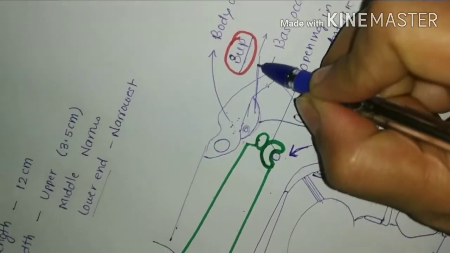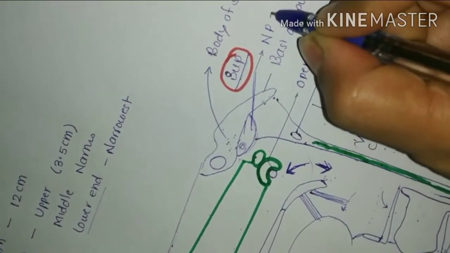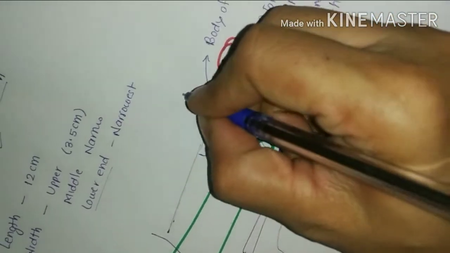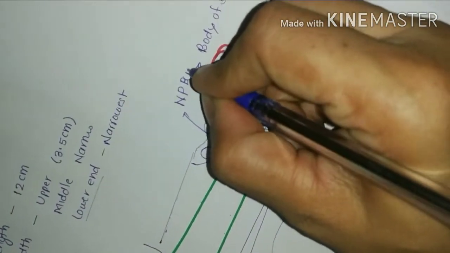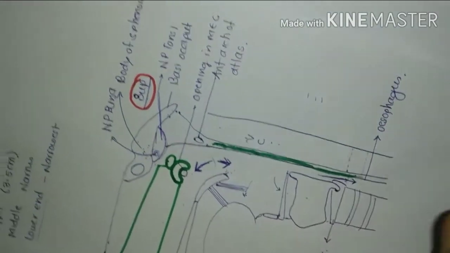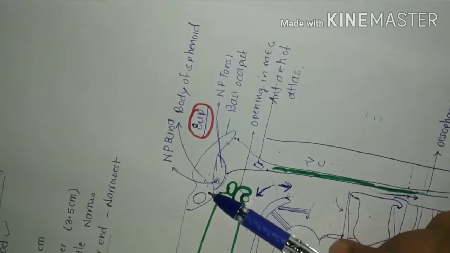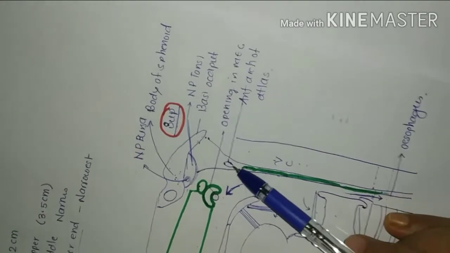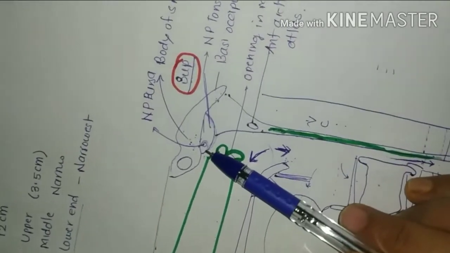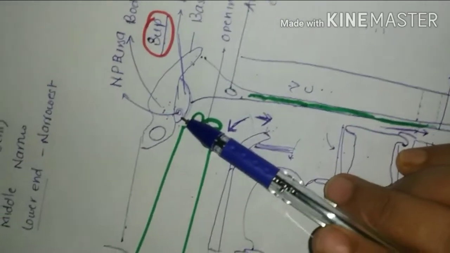So this is nasopharyngeal tonsil and this is nasopharyngeal bursa. Clear? So posteriorly and above it is related to body of sphenoid, basi-occiput, anterior arch of atlas and nasopharyngeal tonsil and nasopharyngeal bursa.